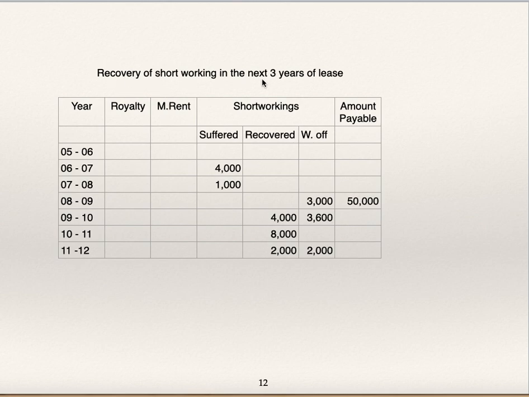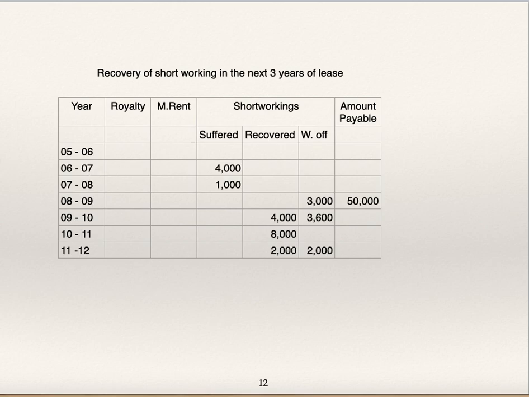Recovery of short working in the next 3 years of lease. Year, royalty, minimum rent, short working with 3 subcolumns: suffered, recovered, written off, and amount payable. 50,000 for the year 8-9 is given. Amount written off for 3 years is given, 8-9, 9-10 and 11-12. Recovery is also given for 3 years, 9-10, 10-11, 11-12. Put these figures in the table.